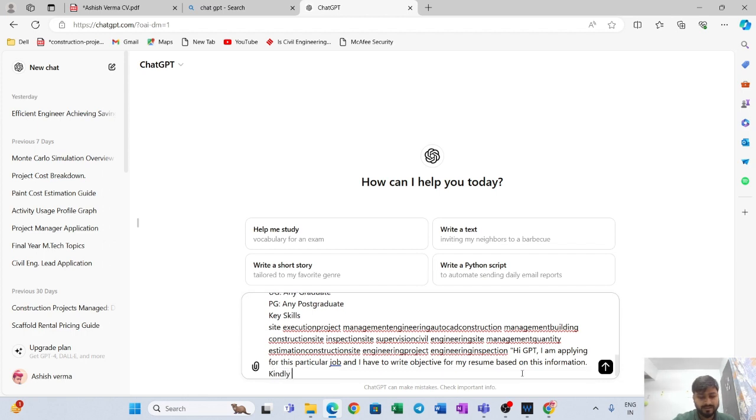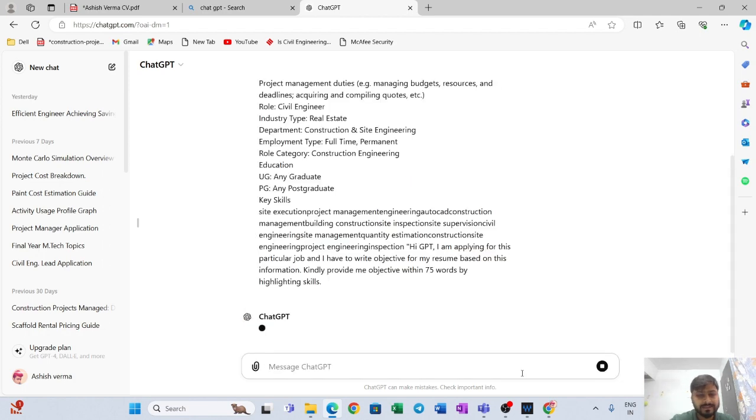Kindly provide me objective within 75 words by highlighting skills. Now you have to just put enter.